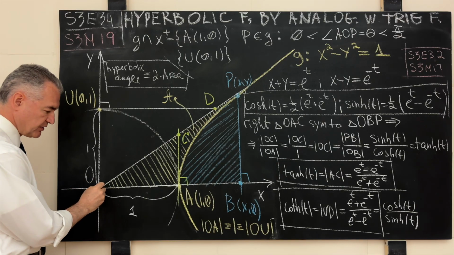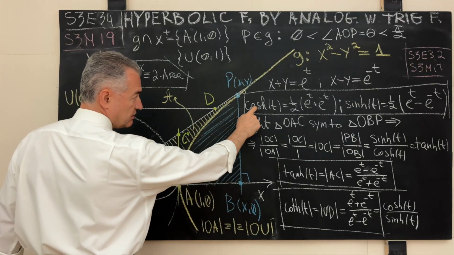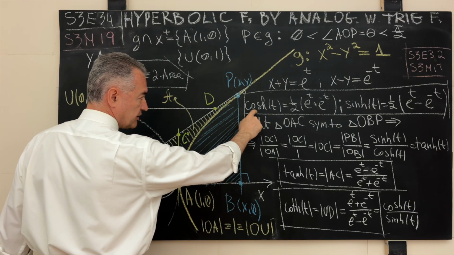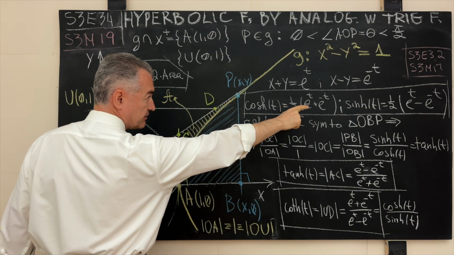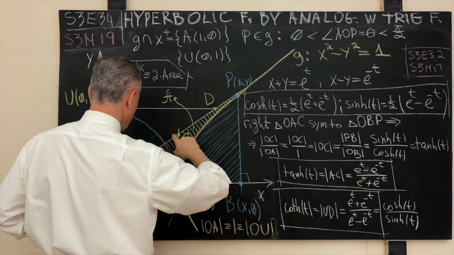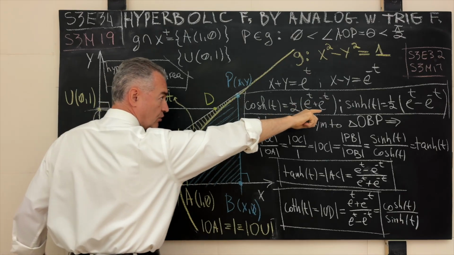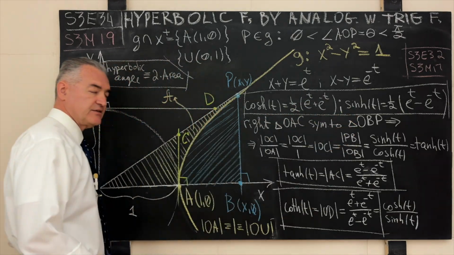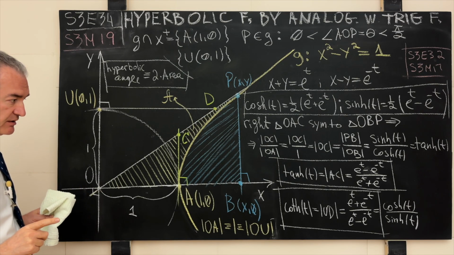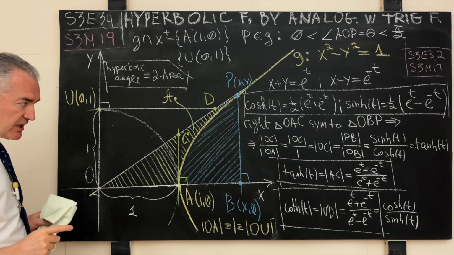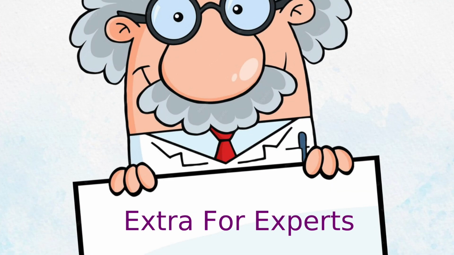In this case, for example, the line segment OC is definitely not the reciprocal of the hyperbolic cosine, and not the corresponding line segment OD. We need to think which one is definitely not the reciprocal of the hyperbolic sine. So this direct analogy will not work. But the other analogy that I'm about to explain will work, and I will cover this analogy in the Extra for Experts segment.